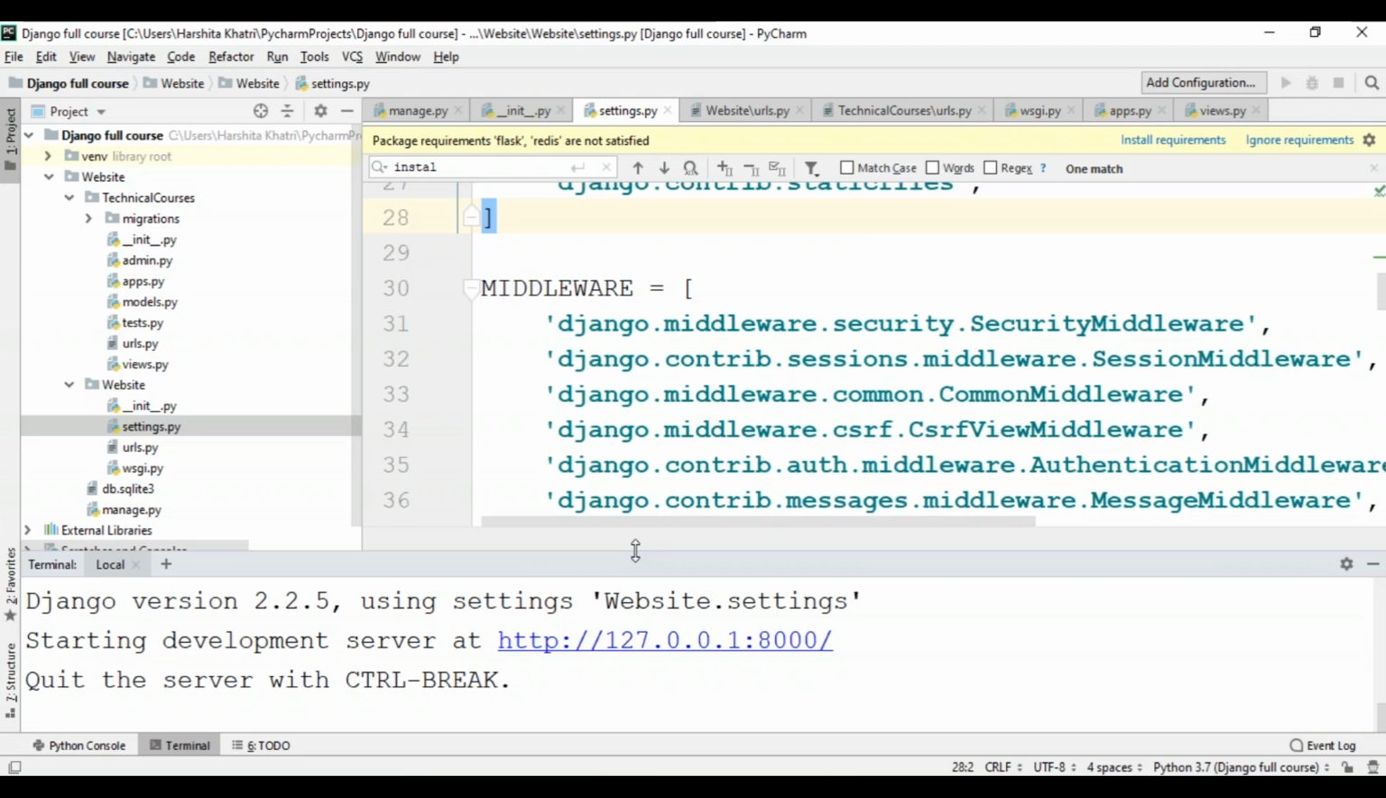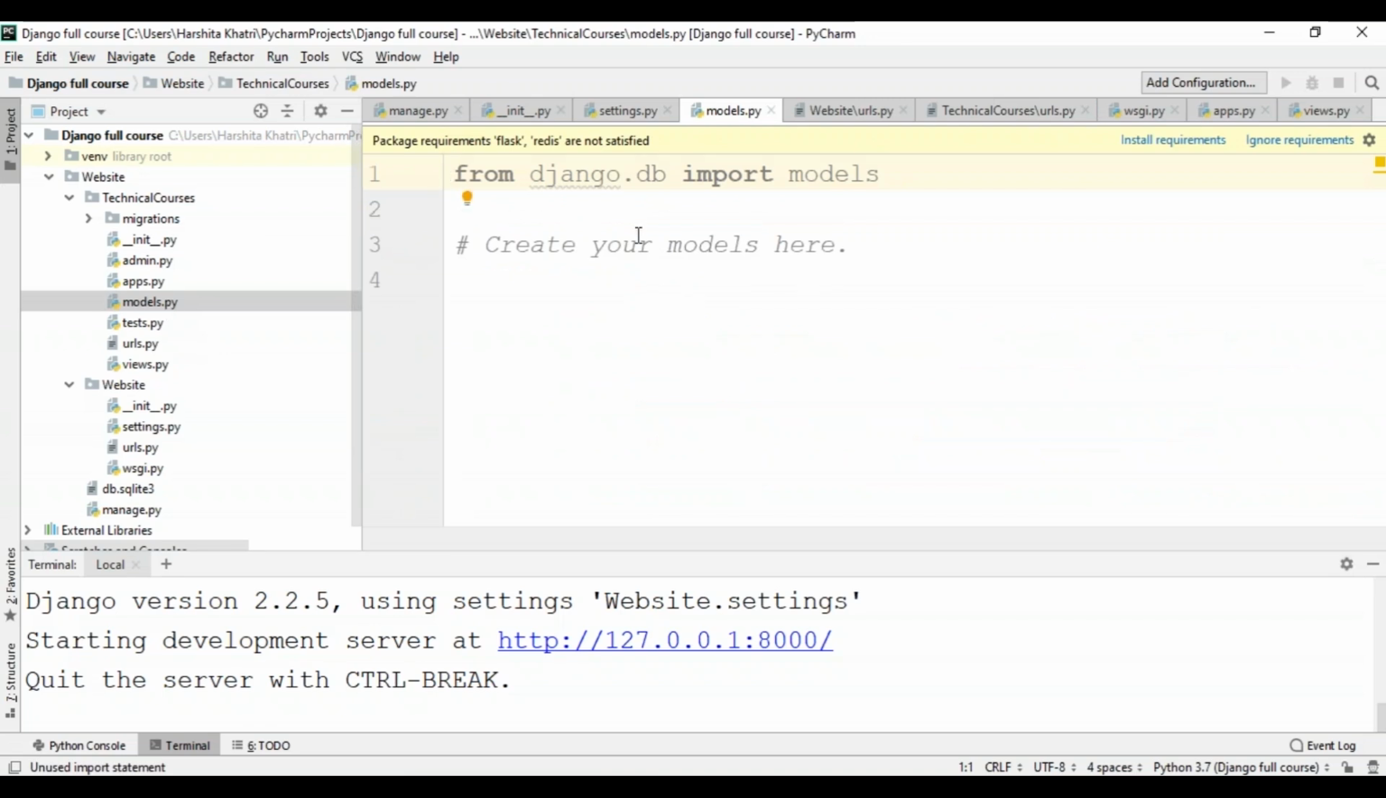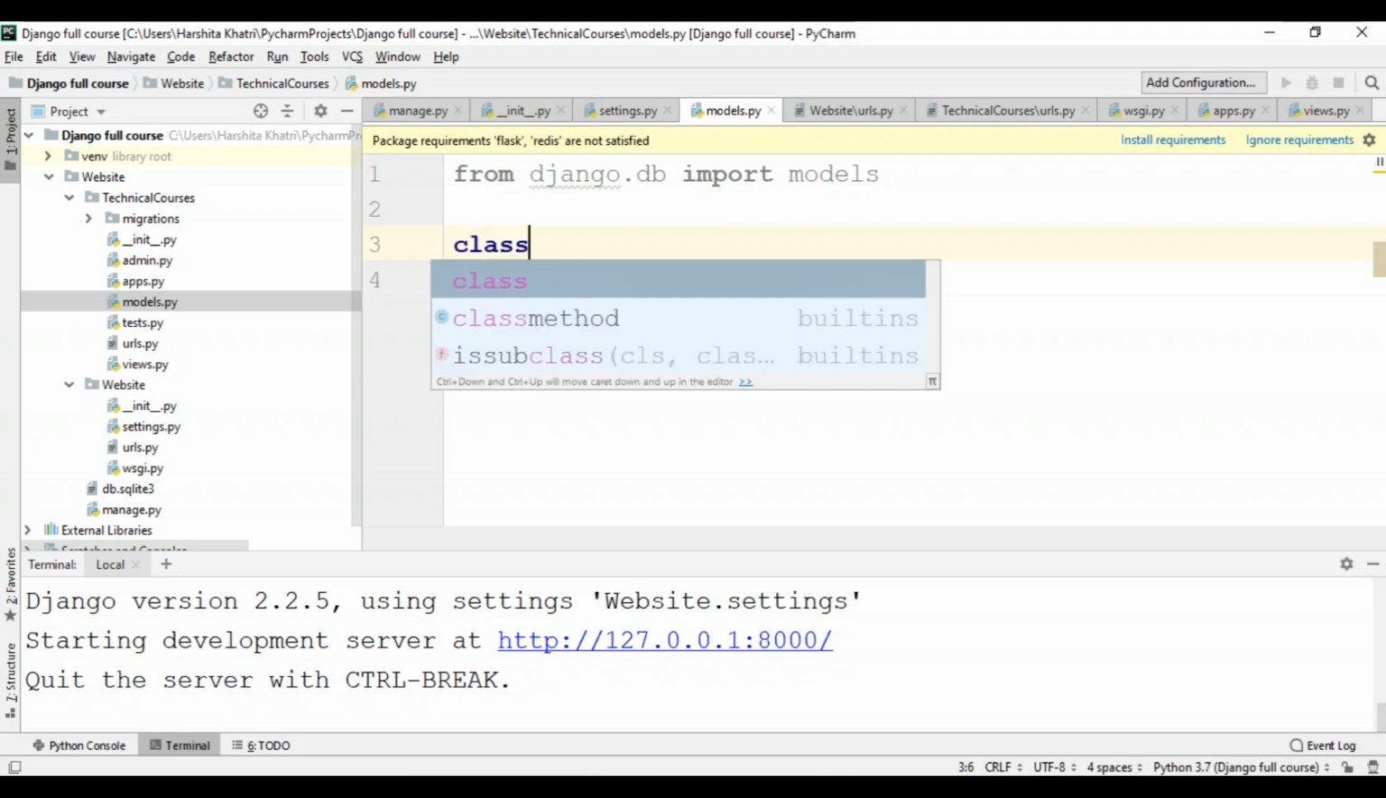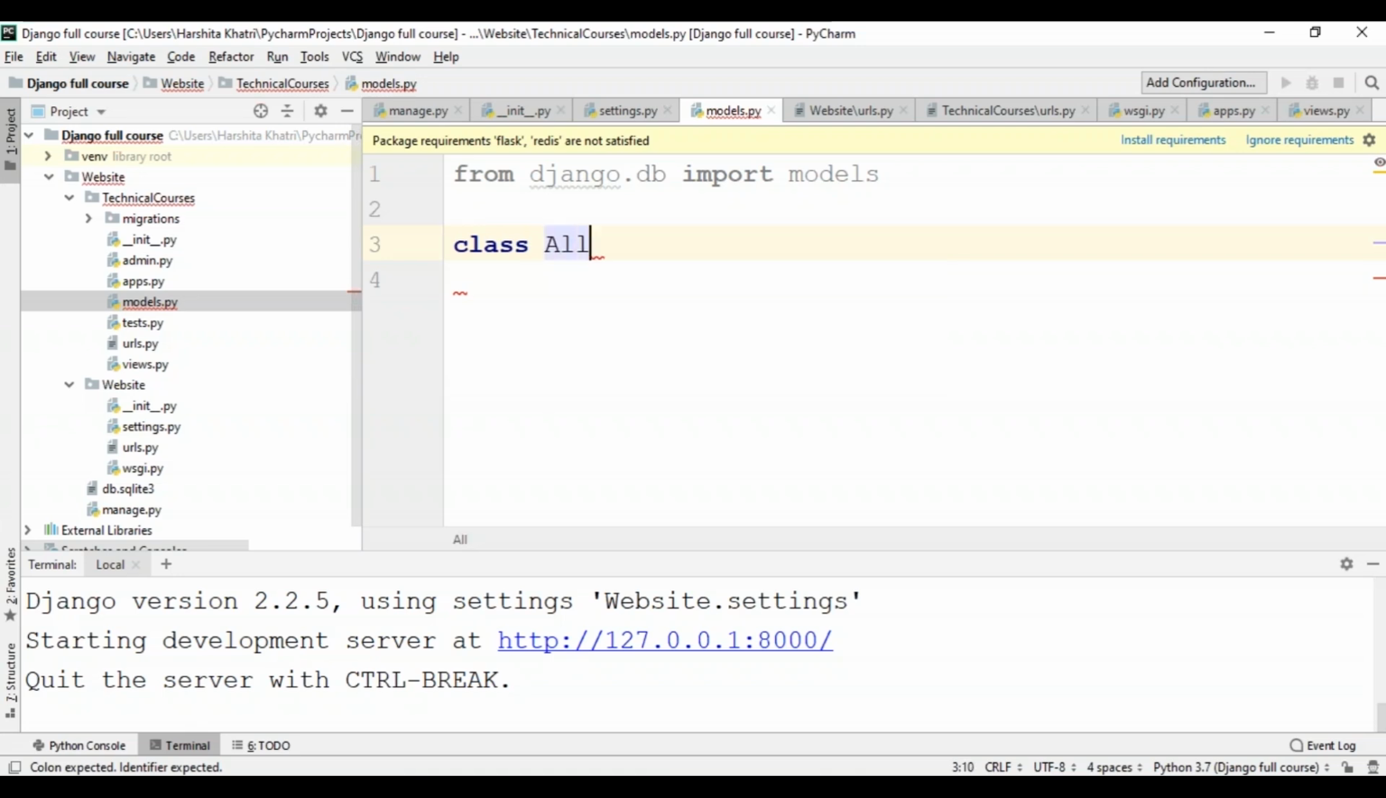So now that my project has been connected to the database, the next thing that I'm going to do is create models for my website. So to create models, I'll go to the models.py file, which is already created for me by Django. I'll clear this comment over here. And as you can see, it has already imported models for me. So within this file, I'll be creating two classes where the first class will be the AllCourses class, and it's going to hold the name of the course and the instructor's name. To do that, I'll just type class and give the name as AllCourses. You can give any name of your choice, guys.